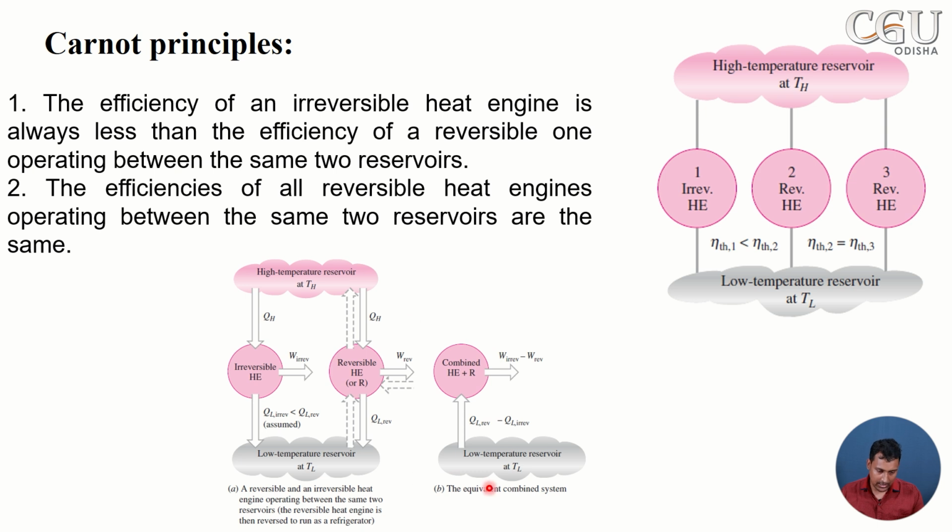That means it is violating the second law of thermodynamics, the Clausius statement. It is also the Kelvin-Planck statement, that means it is operating with a single reservoir. So we proved that once we violate one statement, it definitely violates the second law of thermodynamics. In this manner we can also prove the second statement. So these are the two corollaries, or two principles, of the Carnot cycle.